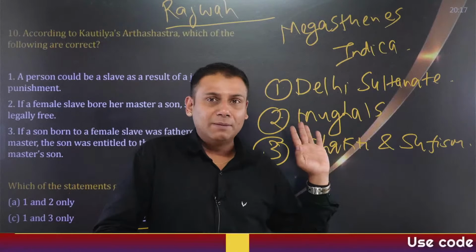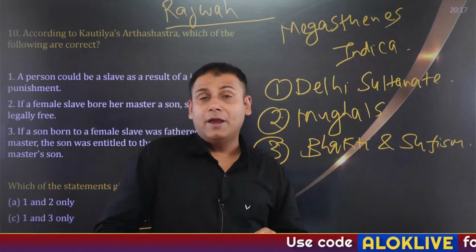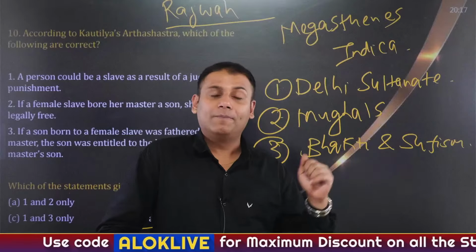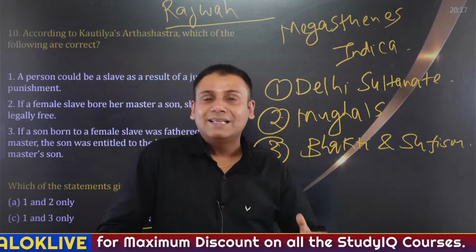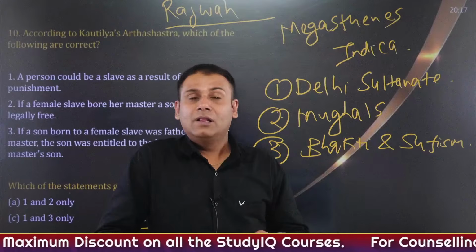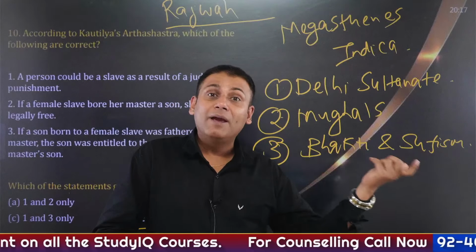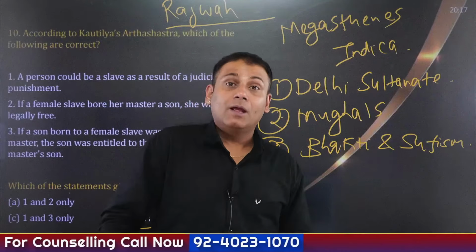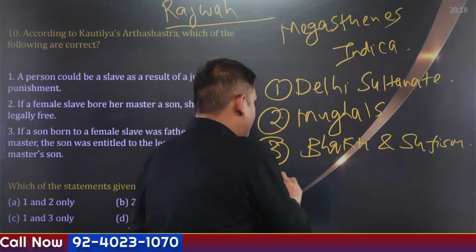So, Sufism is important. Bhakti movement is also very important. Like which among the following Bhakti saints are Sagunam? Which among the following Bhakti saints are Nirgunam? The compilation of the Dohas of Kabir are referred to as. So, Bhakti and Sufism. Apart from this, Vijayanagar kingdom.